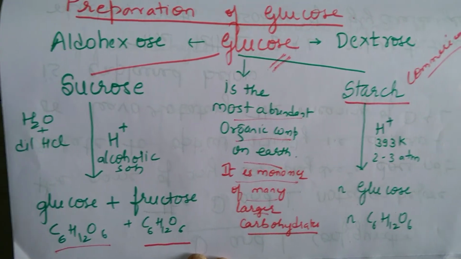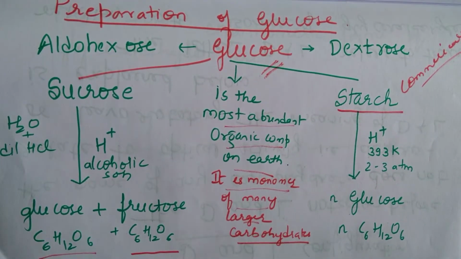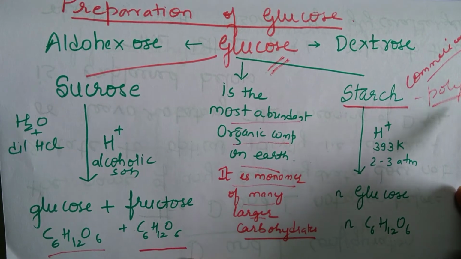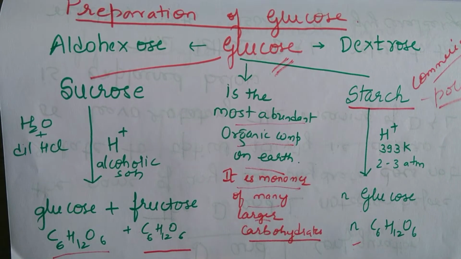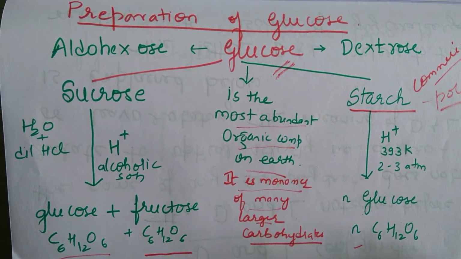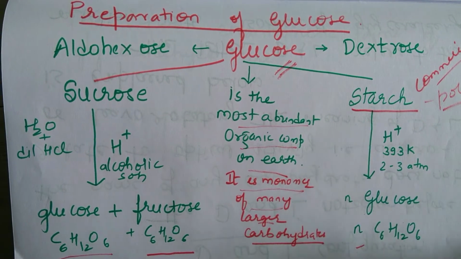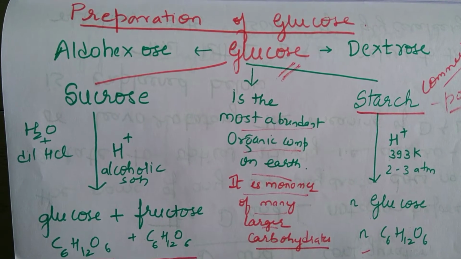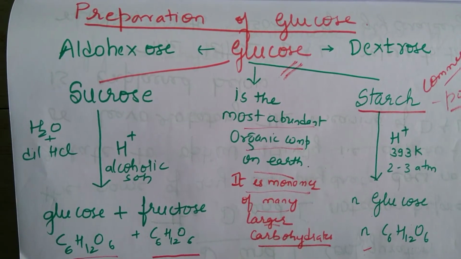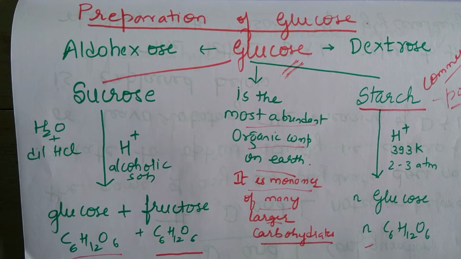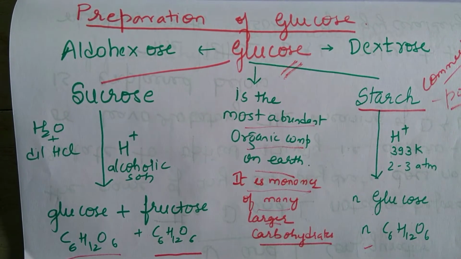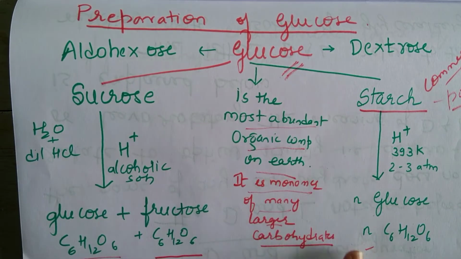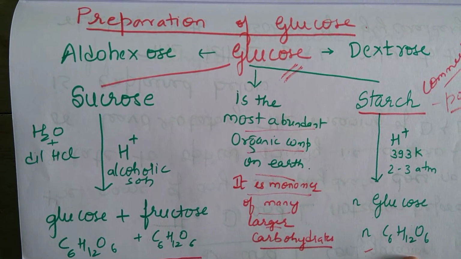Now why are they using starch and why not sucrose? We know that starch is a polysaccharide. So a polysaccharide will have a large number of monosaccharide units. So if you go for hydrolysis of starch, you end up with a large number of glucose units. Therefore it is commercially preferred. Whereas in this case you end up with only one glucose molecule from one sucrose. From one molecule of starch, you get n number of molecules of glucose.